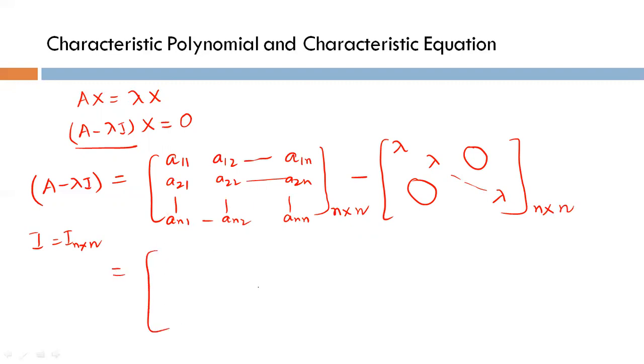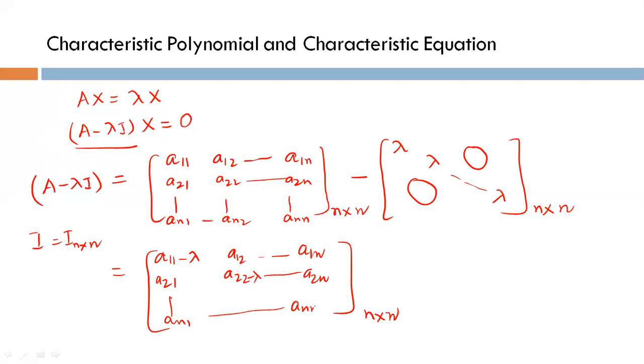Then you will get ultimately this matrix in the form of A11 minus lambda, A12, and so on, A1n, A21, A22 minus lambda, and so on, A2n, an1, an2, and so on, ann minus lambda. This matrix is called the characteristic matrix.